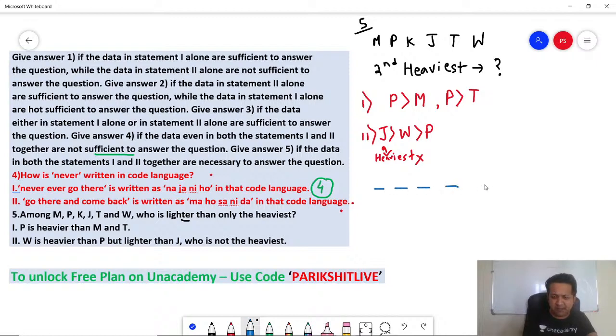There are 6 people. Let's combine both the statements. J is greater than W and W in turn is greater than P. Remember, J is not the heaviest.